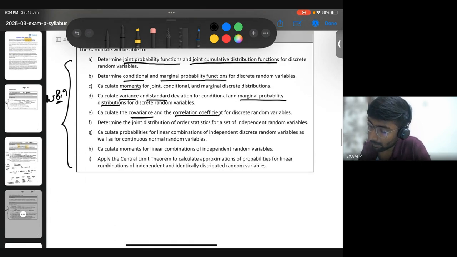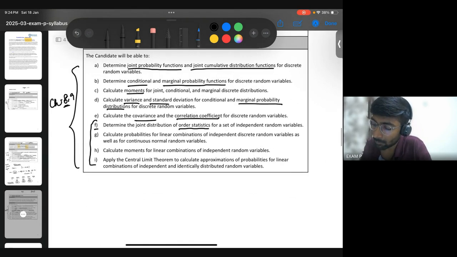And after E, then you come to this topic F. What is that? That is order statistics. This is the content of chapter 9. This is something different. So generally, if you would have, let's say, studied something called CS1, which is a subject of IFOA, you would not have studied these topics. Order statistics is a new topic. We don't study this in IFOA or II for that matter. So this is very specific to the SOA syllabus, but it's an interesting topic.